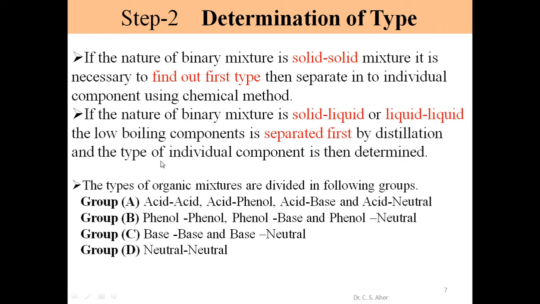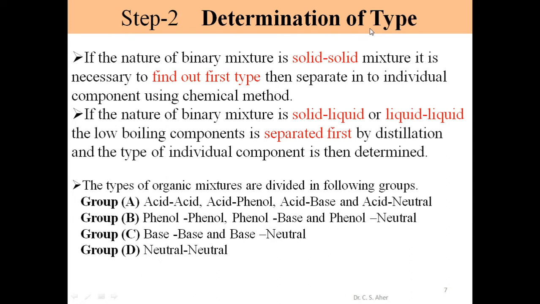For solid, we first determine type and then separation. But for solid liquid or liquid, we first separate by removing the volatile liquid from the mixture, and then the two individual components are used for individual analysis of which type of compound is present.